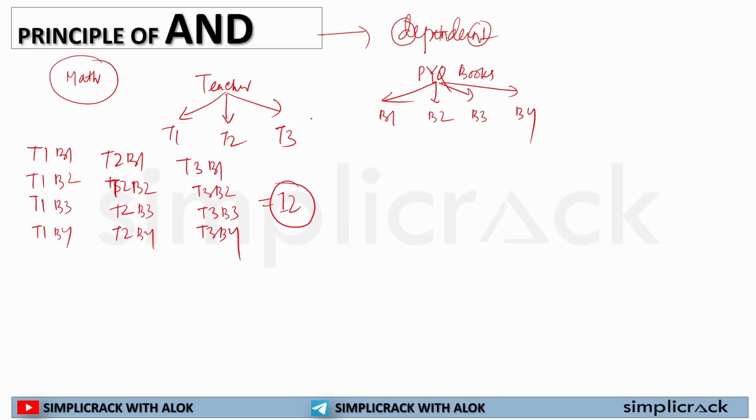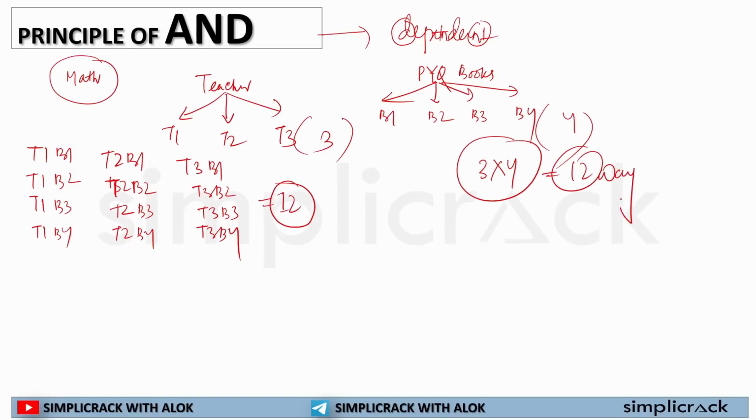They will come and say, sir, for teacher I have 3 options. For books I have 4 options. So what I can do, I will simply multiply 3 into 4. I'll get my answer that in 12 ways they can make the arrangement. So in the principle of AND, first you will see if the choices are dependent, then you will multiply those options simply.